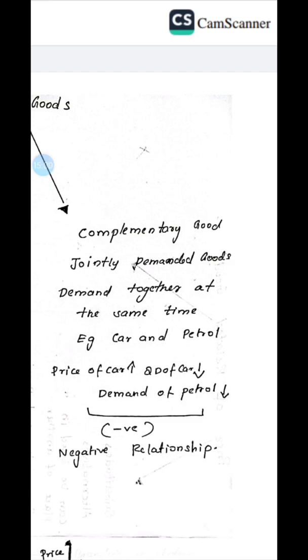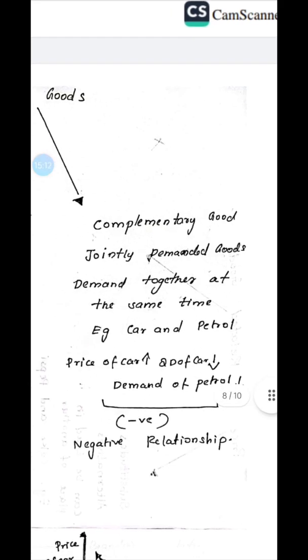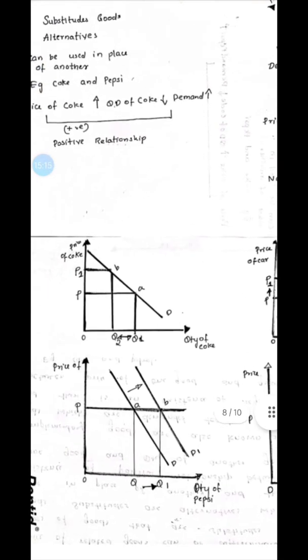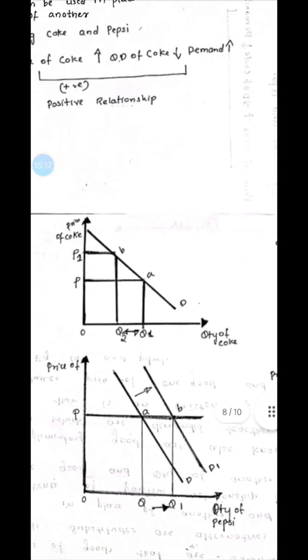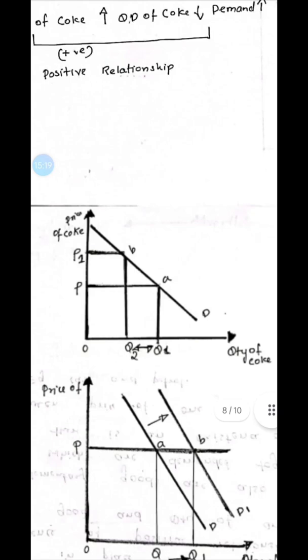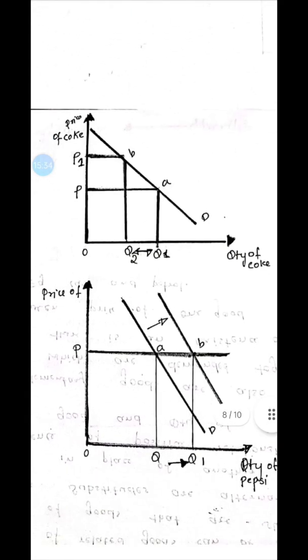Negative relationship means when the price of one product is increasing, the demand for the other product is decreasing. The arrows are not in the same direction. So it is a negative relationship in complementary goods. As shown in the diagram, if the price of Coke, the particular product, is increased, there is a movement along the demand curve. The point has moved from A to B, and the quantity demanded of Coke has been reduced from Q1 to Q2.